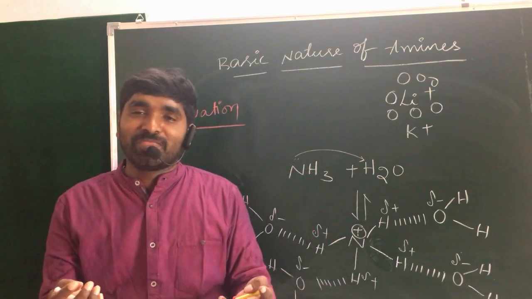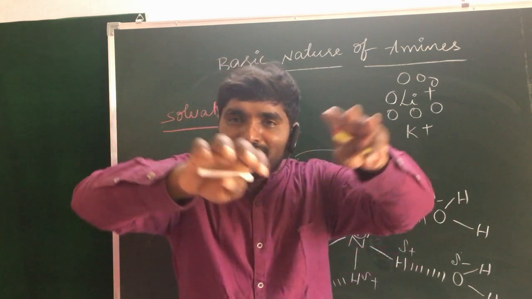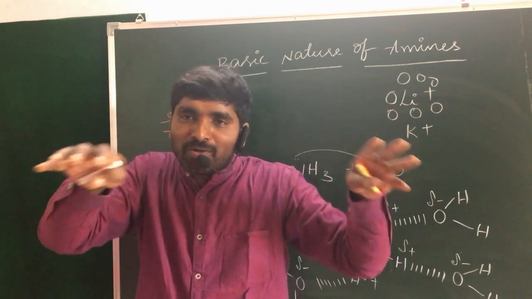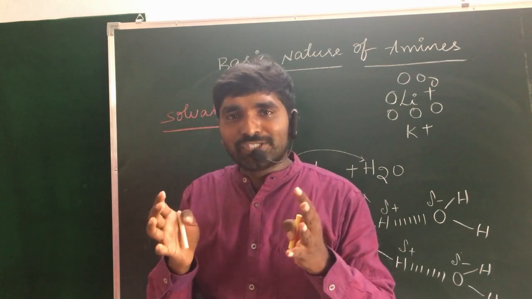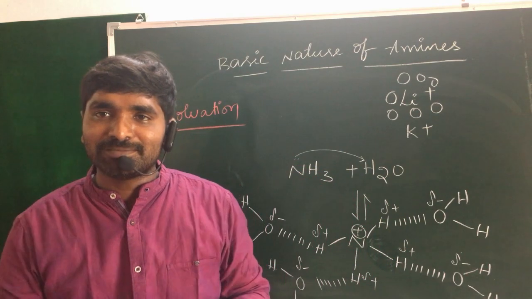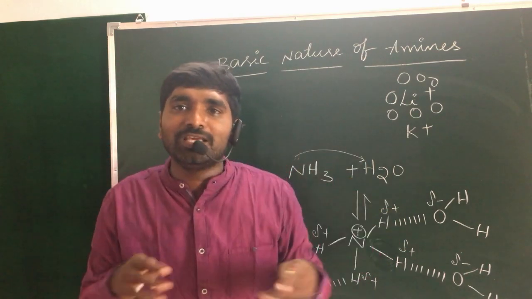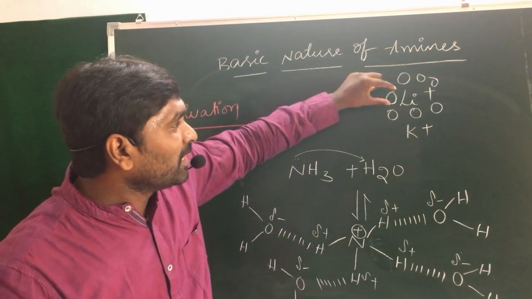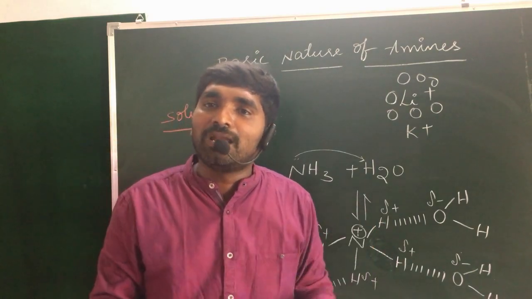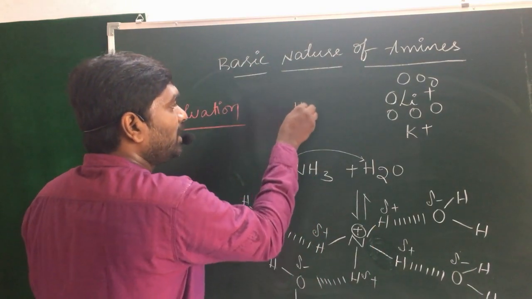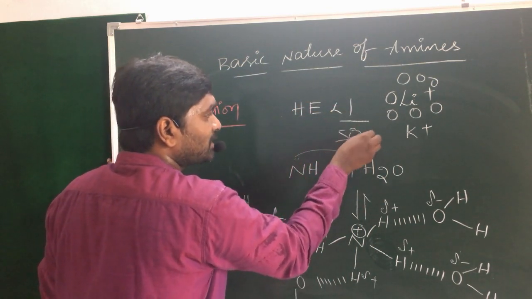For better explanation, when you take a small stone and place it in water, the number of water molecules surrounding it may be more. When you take a large stone and place it in water, fewer water molecules surround the stone. That means if the size decreases, hydration enthalpy increases. Hydration enthalpy is inversely proportional to the size.